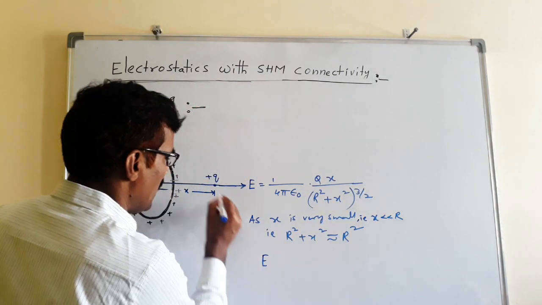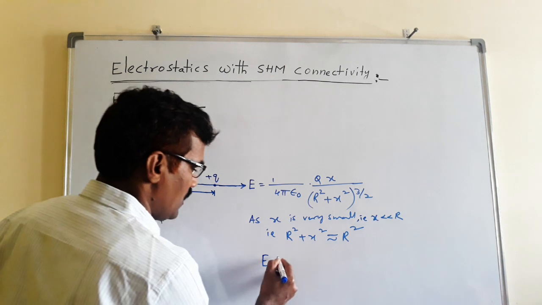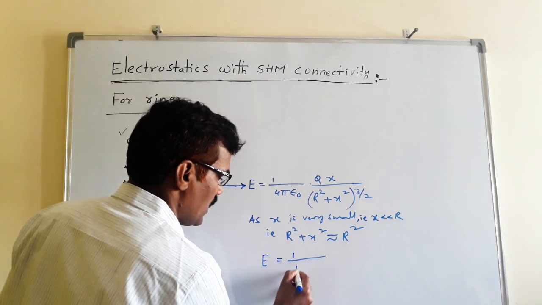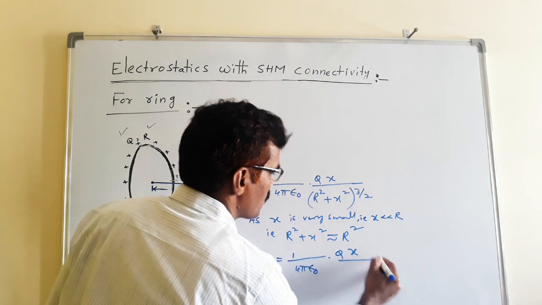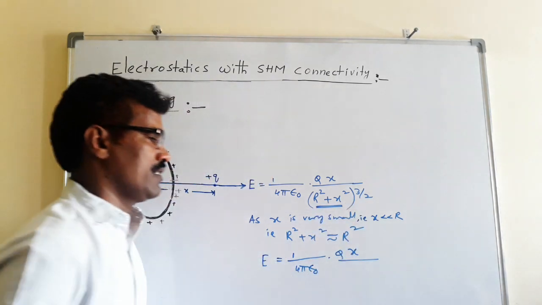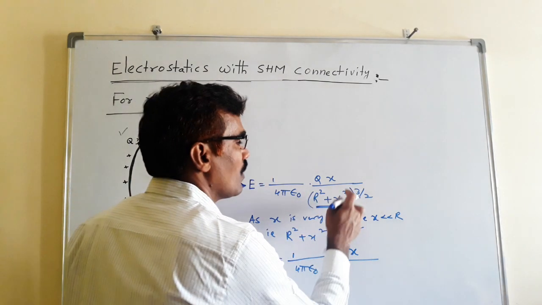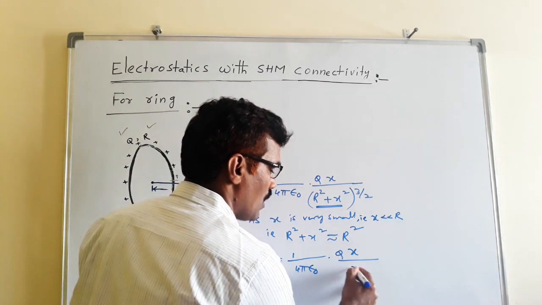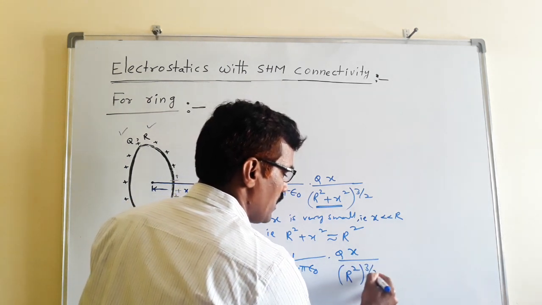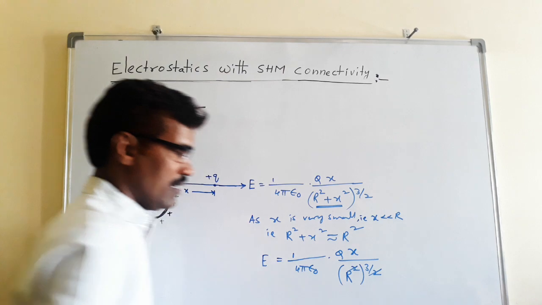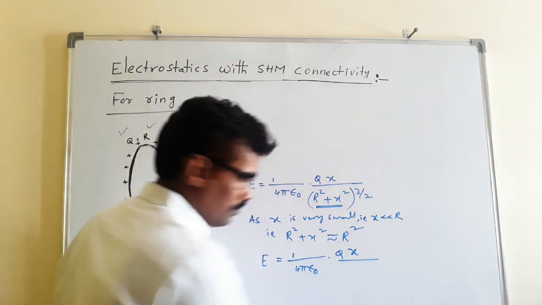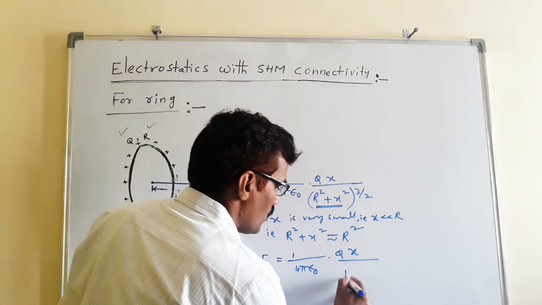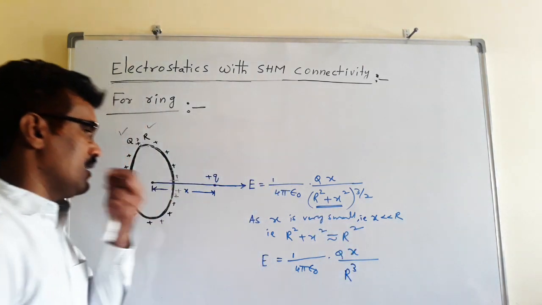X is very small, r square is large compared to x, that means x is less than r. Therefore, the field at a distance x from the center of the circular ring is 1 by 4 pi epsilon naught, Q into x by (r square) whole power 3 by 2, which is r cube. So the field at that point is Qx by 4 pi epsilon naught r cube.